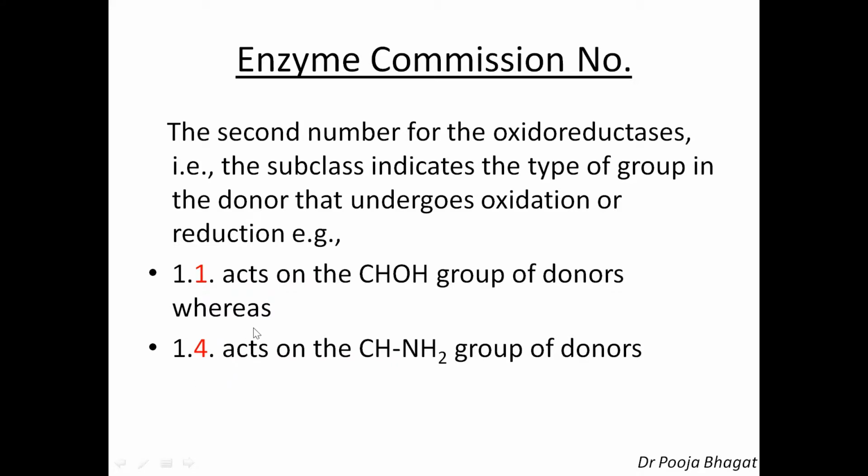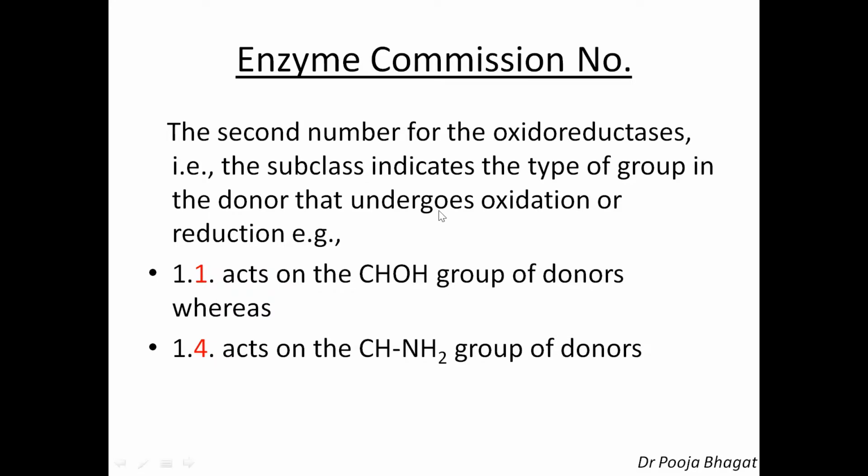Now let's focus on the second number, denoted by the red color. For oxidoreductase, the second number, that is the subclass, indicates the type of group in the donor that undergoes oxidation or reduction.